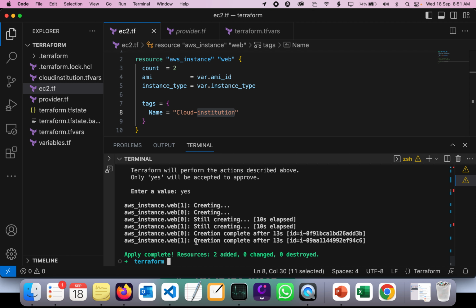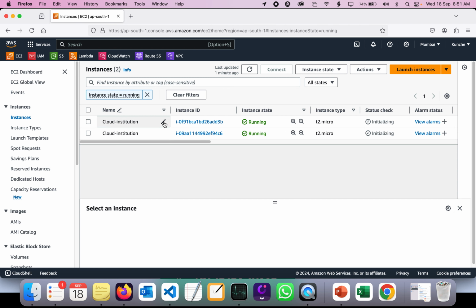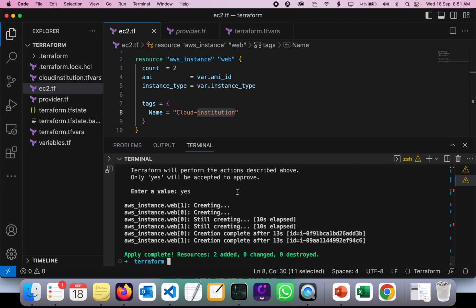Now as you can see, it got created, right? Now I don't want both instances to have the same kind of name, because it's just causing me a problem. How do I delete this? I want to delete this one, and I'm going to create the two instances with different names. So if I want to delete it, I want to do a Terraform destroy.